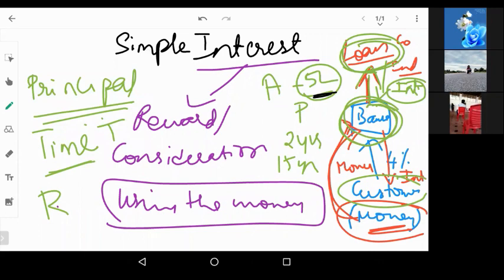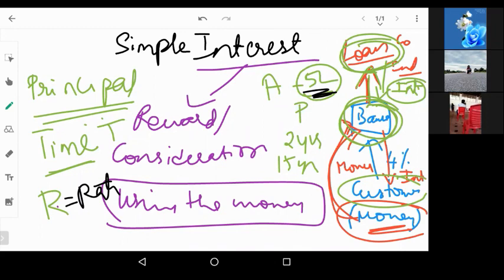That reward or consideration that you will give for using my money is the interest percentage, which is called the rate of interest. So these are the important points or terminologies which you have to understand when it comes to interest.